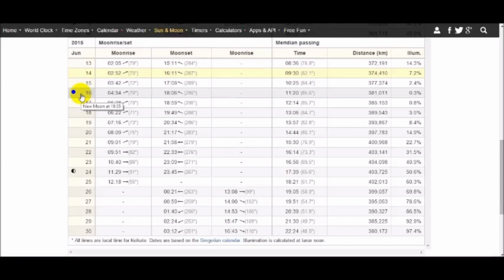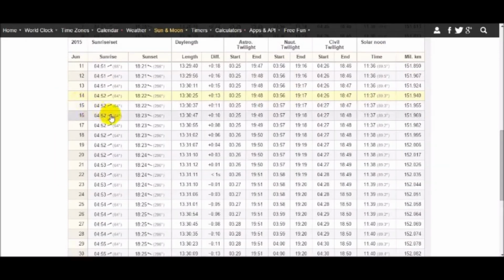What's the difference? These two terms are sometimes used synonymously, but that usage is erroneous. It's not correct. You can see this symbol as well. June 16 is what is referred to as the new moon, and June 17 is what is referred to as the crescent moon. On June 16, the moon is not visible at all because the moonset takes place before the sunset. At 6 p.m., the moon has already set, and the sunset will take place later. So by the time the sun sets, the moon has already set prior to that.